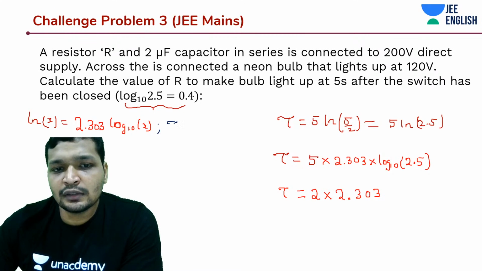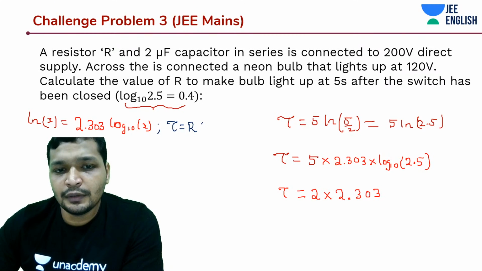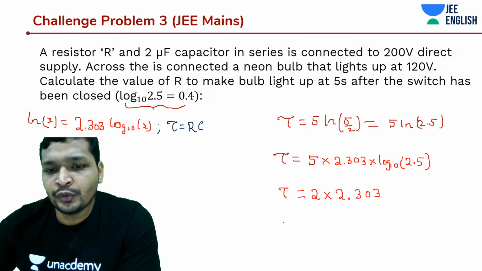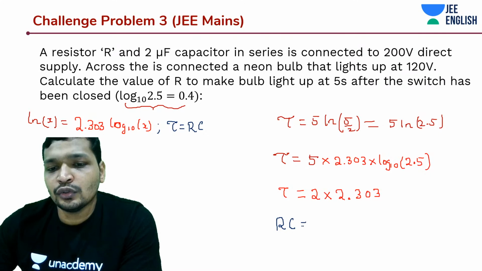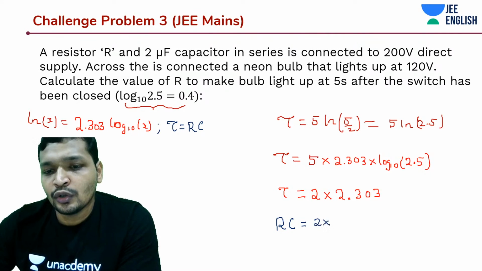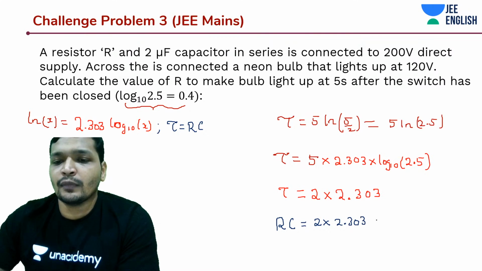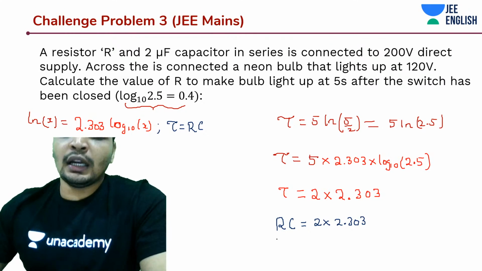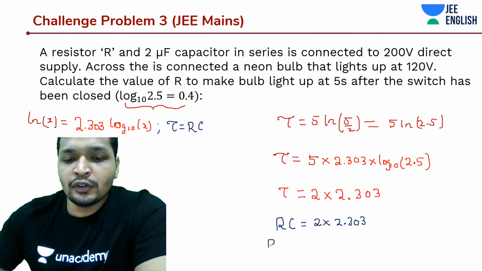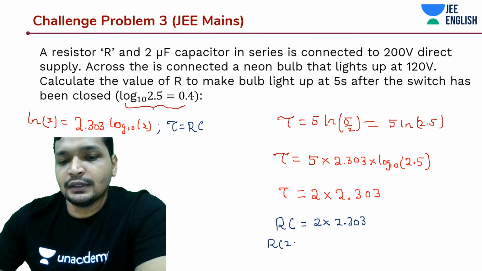Do you know this thing as well? Tau is equal to RC. We are going to do that. RC is equal to 2 into 2.303. And what is your R and C? R is something that you have to find out. C is 2 microfarads.